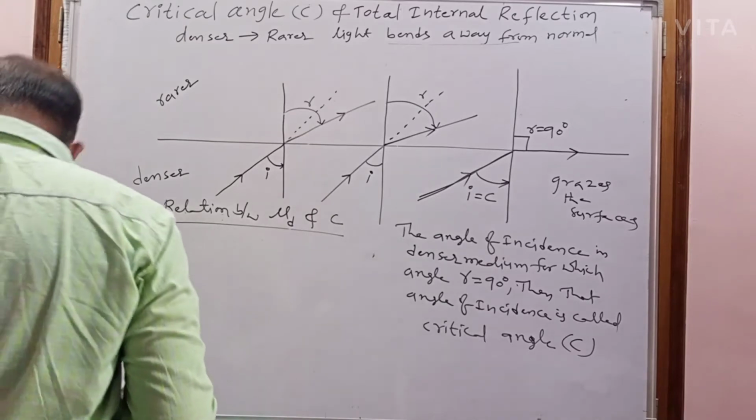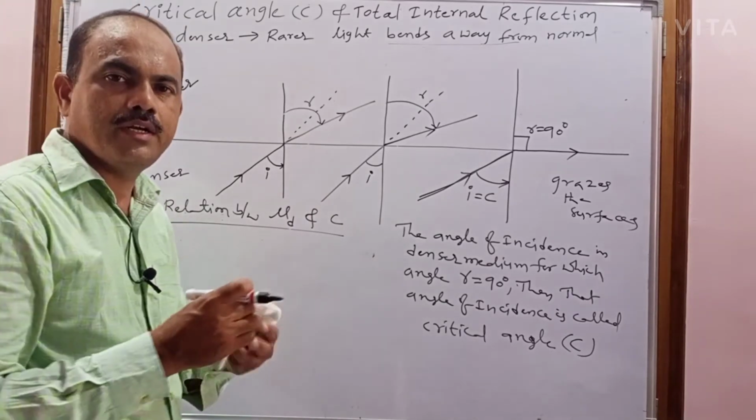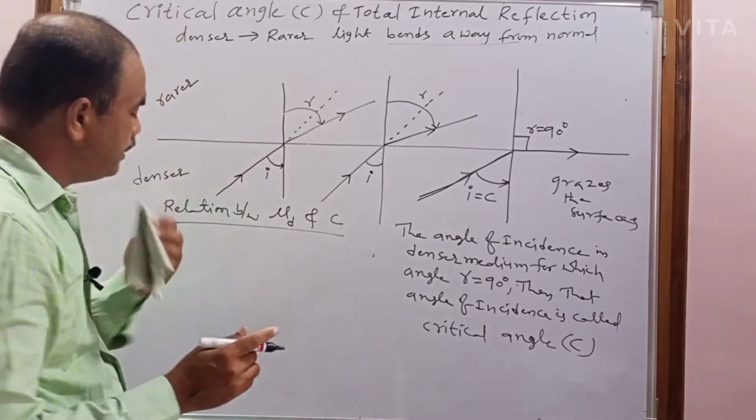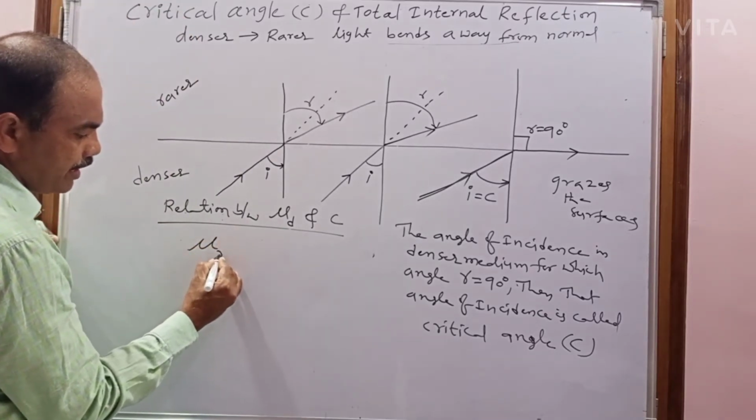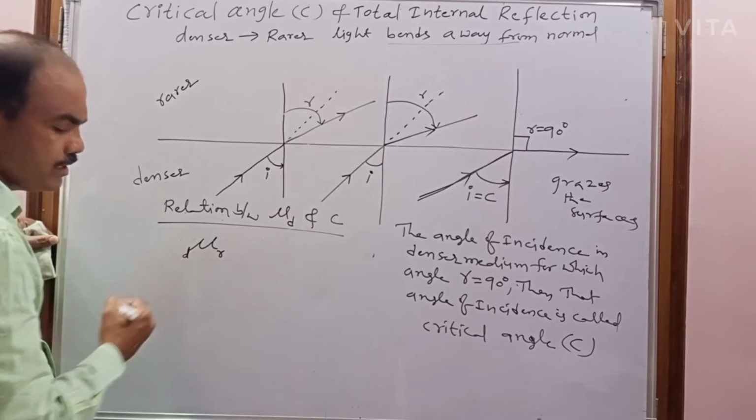So according to Snell's law, what is the relative refractive index? I am going to find the relative refractive index of the rarer medium with respect to the denser medium.